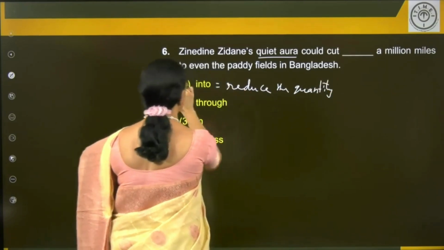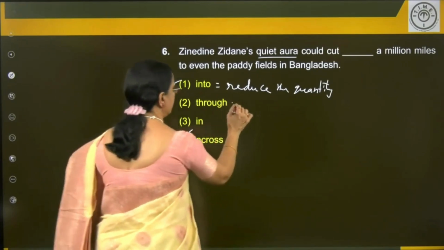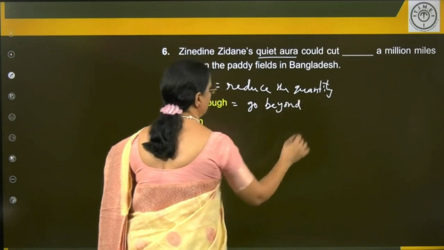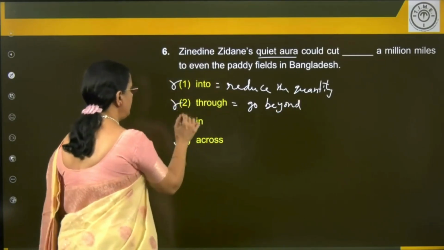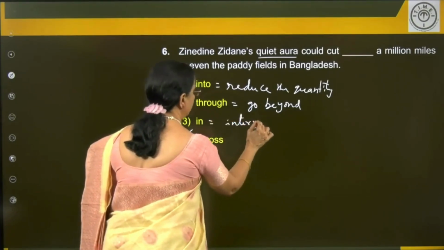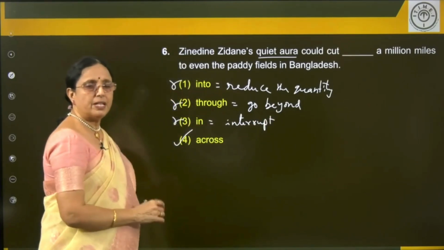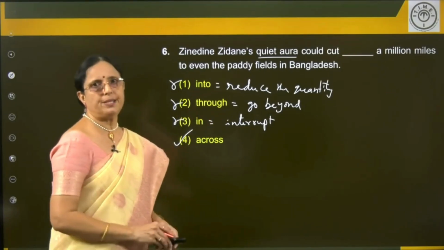Right. It doesn't make sense here. All right. Cut through is go beyond. Cut through, go beyond. This is a negative word. So cut through the borders. Cut in is interrupt. Cut in or butt in means interrupt a conversation, a sudden interruption. So all these are inappropriate here.